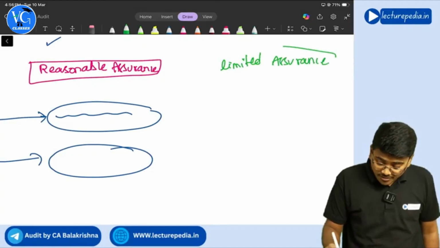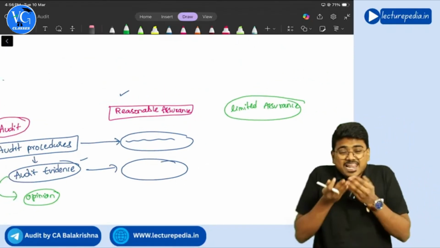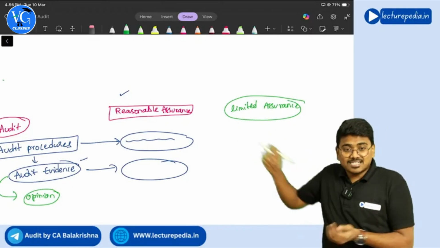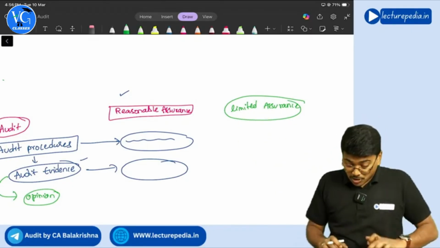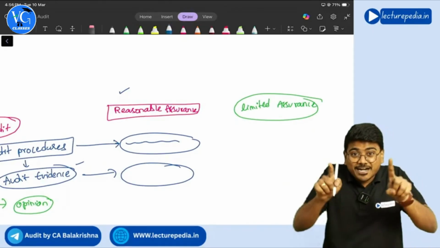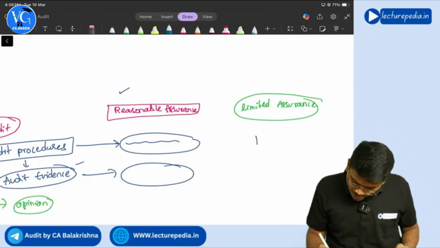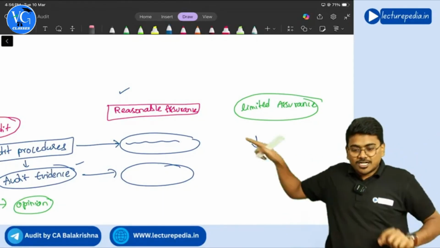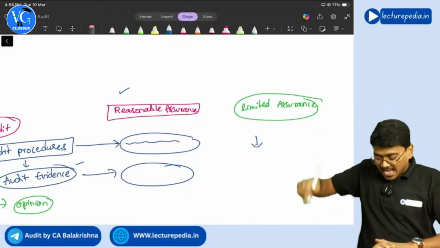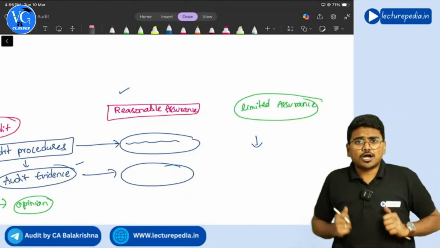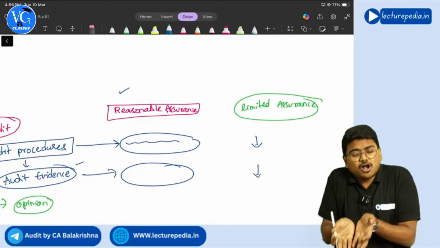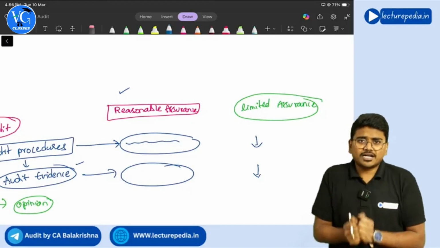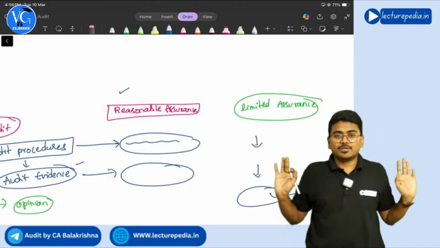Now, in case of limited assurance, the level of confidence that you want to give is less than reasonable assurance. Correct or not? Yes. So the amount of audit procedures that you perform will also be less. When compared to reasonable assurance, you will perform fewer audit procedures in case of limited assurance. And since you have performed fewer audit procedures, you will obtain less audit evidence. Since you have obtained only less audit evidence, you will be giving only limited assurance.